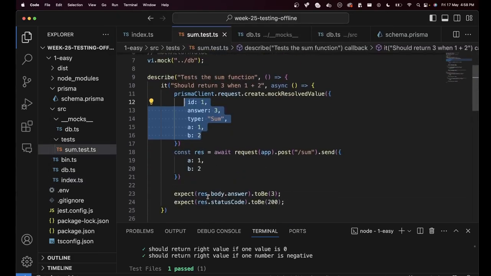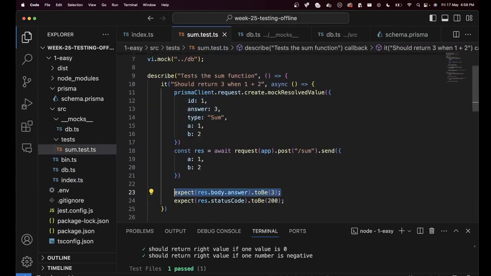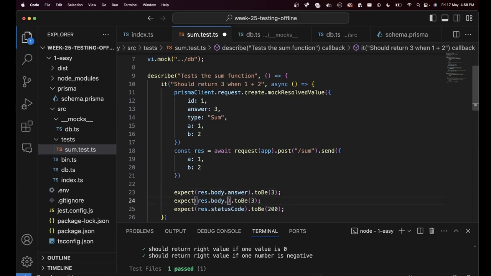If you go back here, I am never asserting anything on the request ID. I can, if I want, ensure that res.body.id exists, to exist.